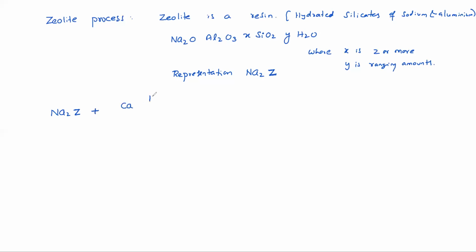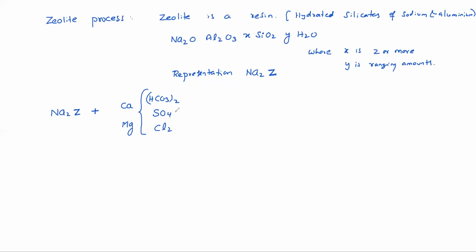Suppose Ca(HCO3)2, or CaSO4, or CaCl2, Ca as well as Mg, both.